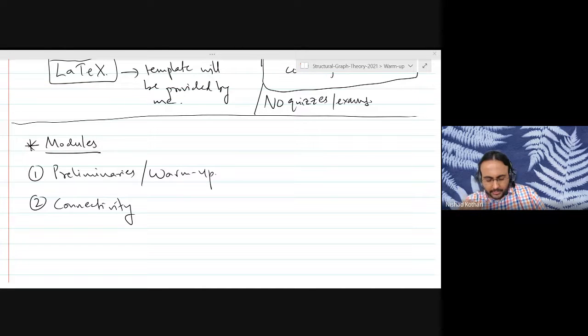I don't know if some of you have learned things like Menger's theorem, but that is a topic in graph connectivity, for instance. We will also be doing it in this course, but hopefully you will see a different proof than the one you have seen before. It is very common to prove it using network flows, but we will not be proving it using network flows. We will be seeing a more graph theoretical proof of it.